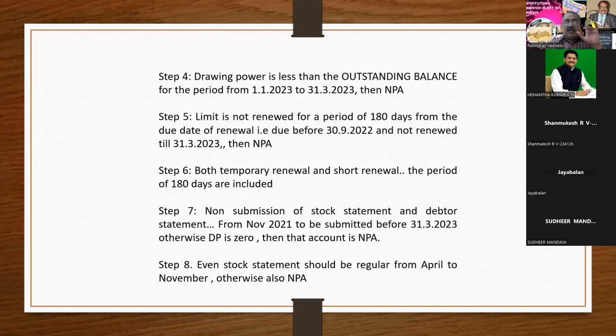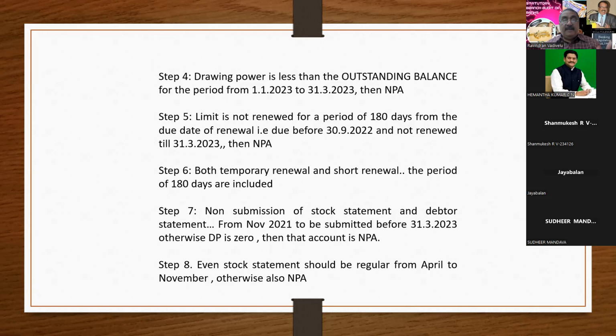Is it clear, sir? Yeah, a cash credit loan has to be renewed within a period of 180 days from the original due date, one, and the temporary and short renewal should be part of this 180 days. You are not supposed to calculate this 180 days from the temporary renewal date. You have to calculate this 180 days from the original due date.